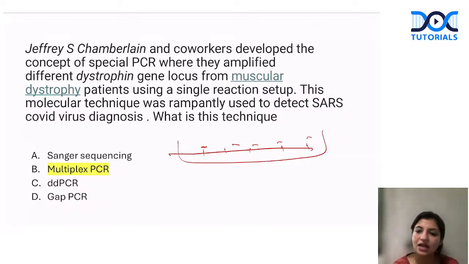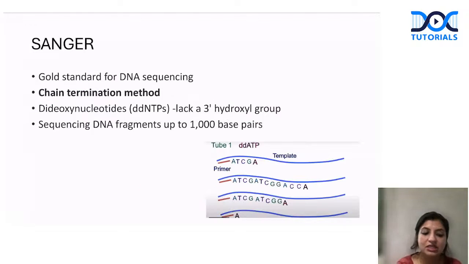Now, what is Sanger sequencing, digital droplet PCR, and gap PCR? Let's look at that. Whenever we have to detect deletions, we detect them with gap PCR. So alpha thalassemia is usually picked up by gap PCR. Okay. Now, what is this Sanger sequencing? Remember, Sanger sequencing is the gold standard for DNA diagnosis.